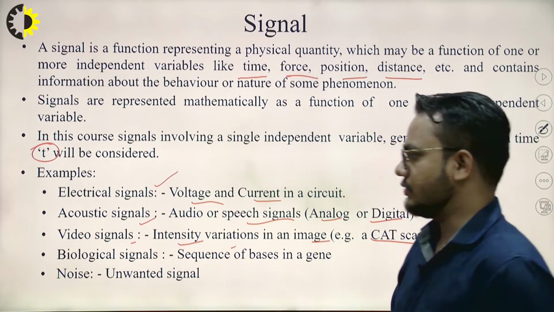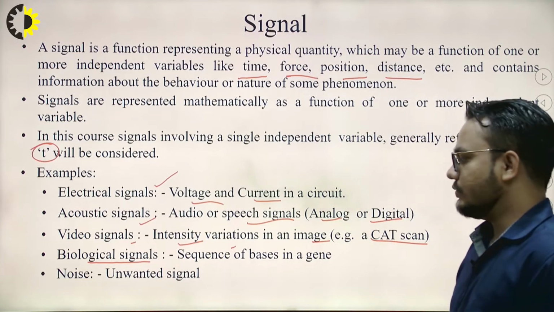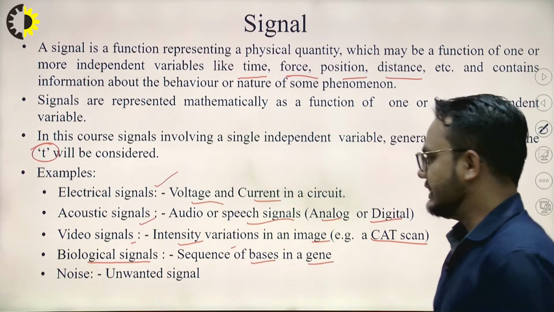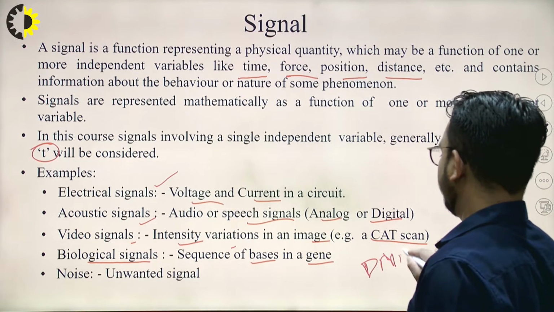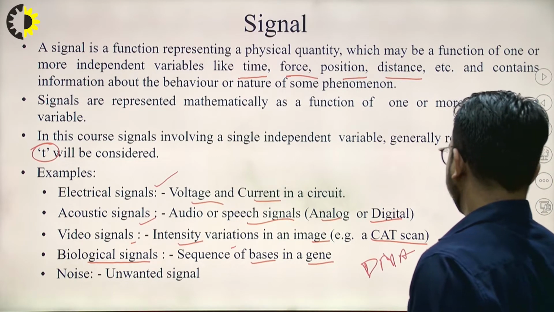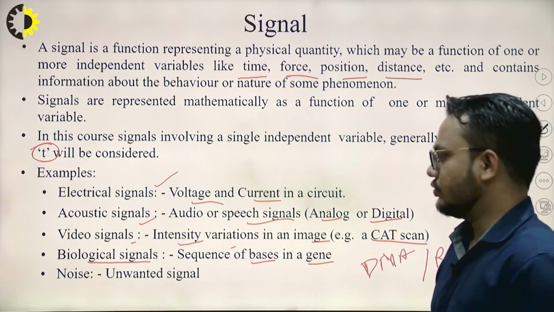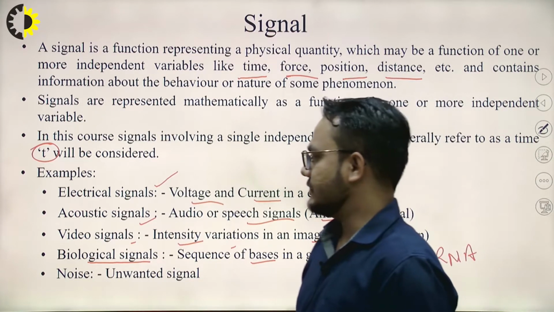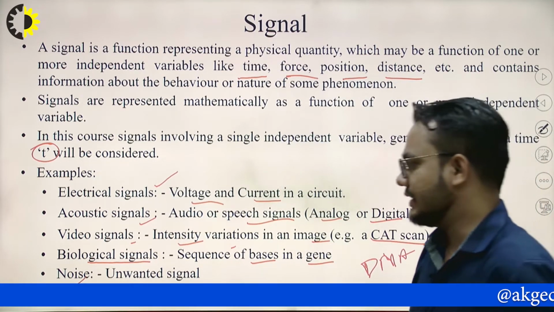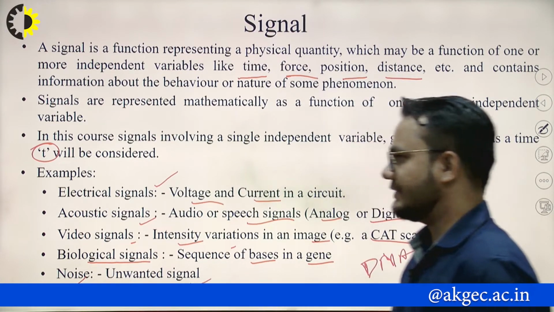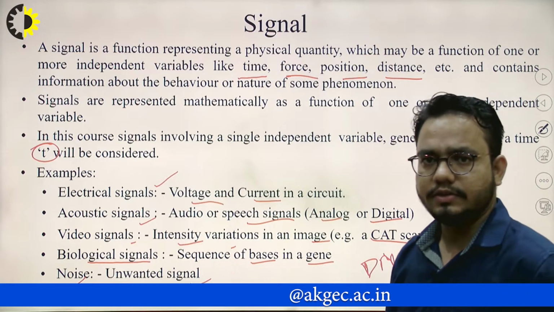Then biological signals: a sequence of bases or genes, like DNA and RNA. They are sequences, so they are known as biological signals. Noise is also there. Noise is an unwanted signal, but it is still a signal. So this is the basics of signal.